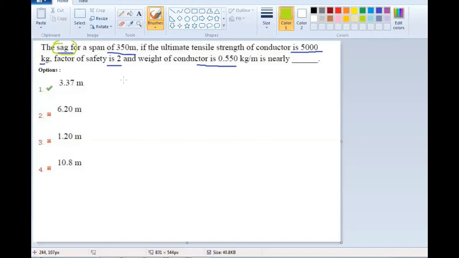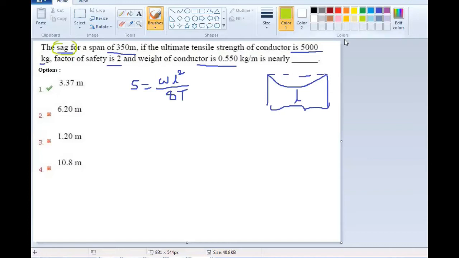Now, in order to find that, the formula to find sag is given by weight of the conductor W, span length L squared, divided by 8T. So it is a formula to find out the sag. If we consider the two poles, in between there is a conductor, and this is the span L, and this is the sag we have to find out.